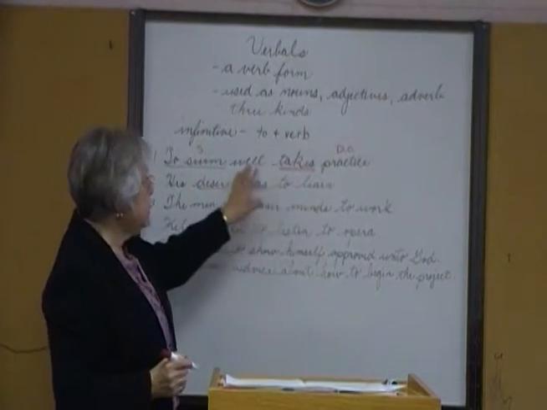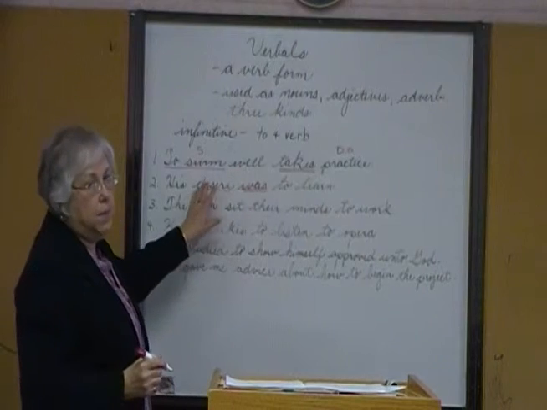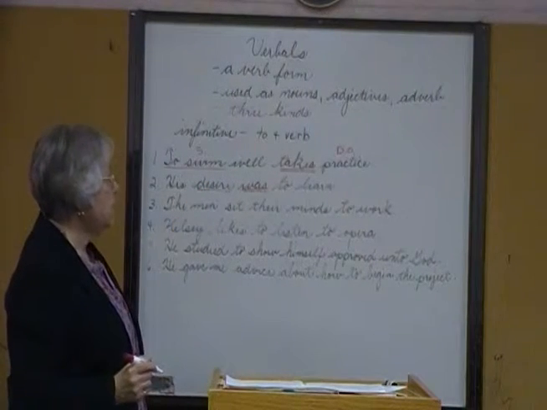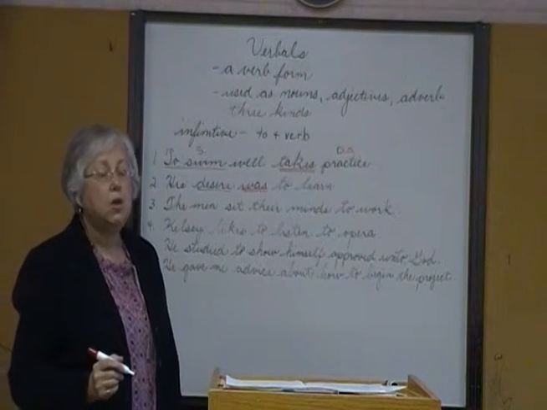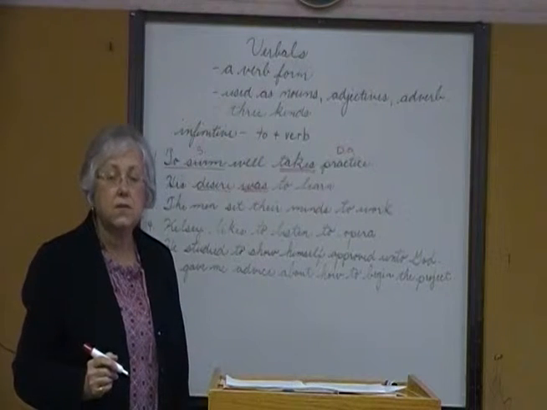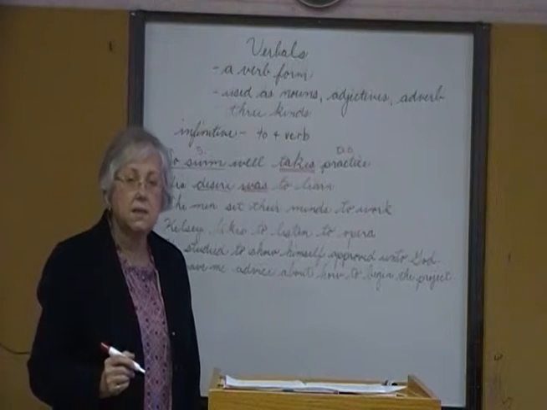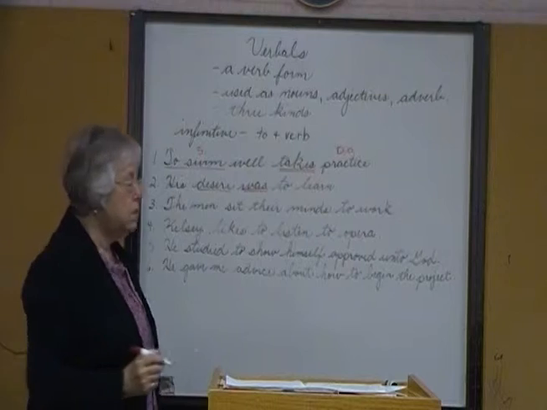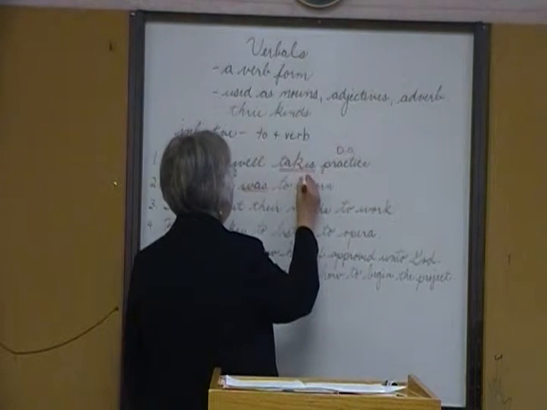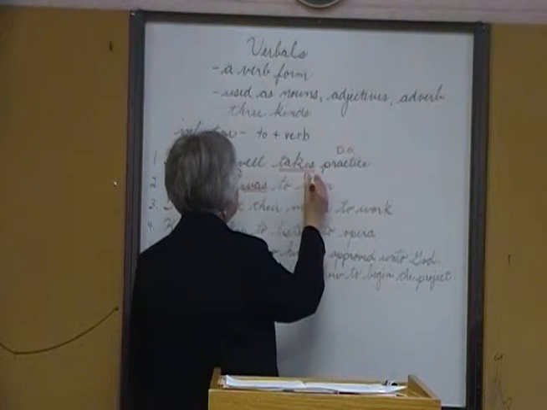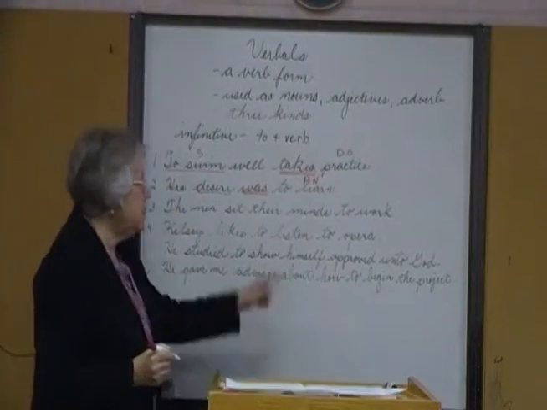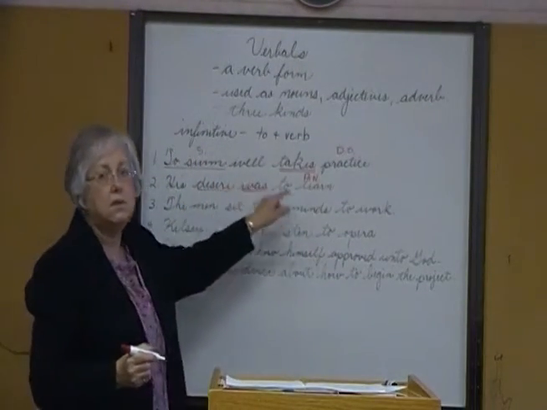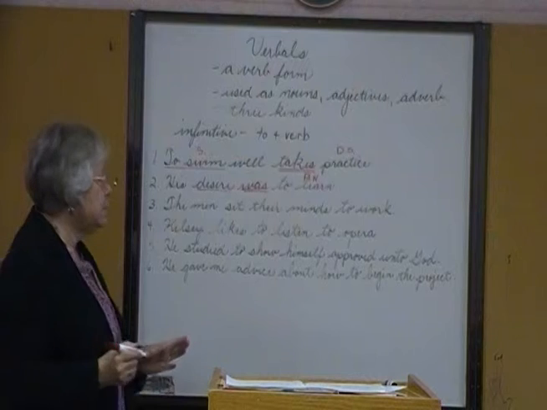Remember, it will identify or describe the subject. Desire, to learn. To learn is the infinitive. It's following the linking verb, and it's naming, therefore it's a noun. So it's an infinitive acting as a predicate nominative. In that example, it's identifying desire.